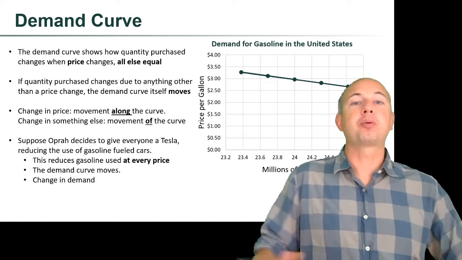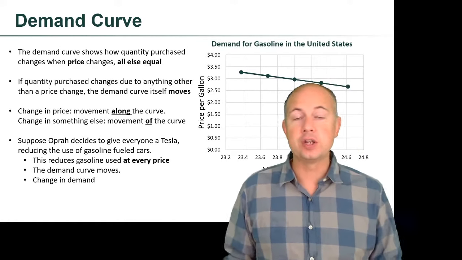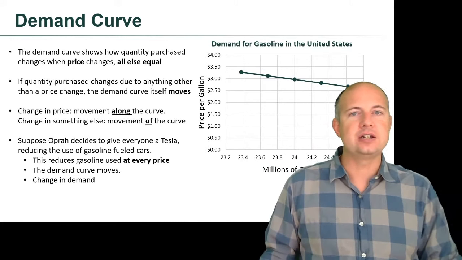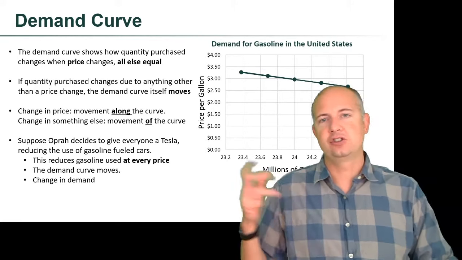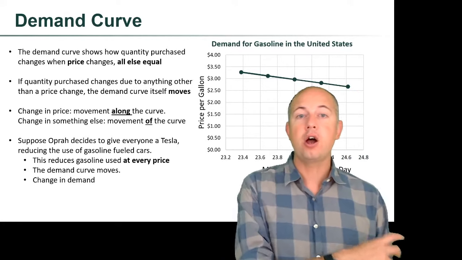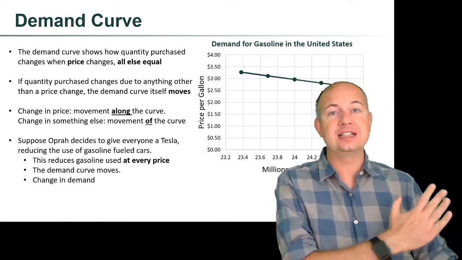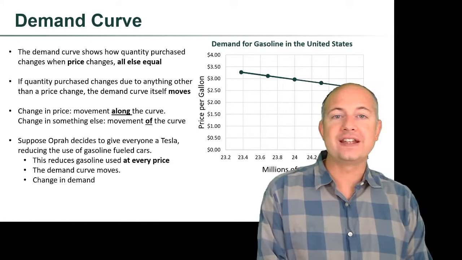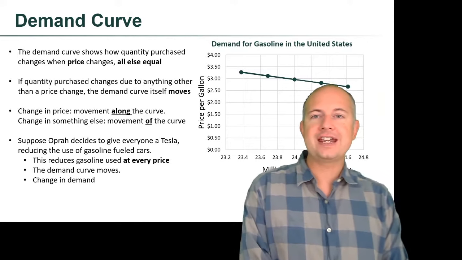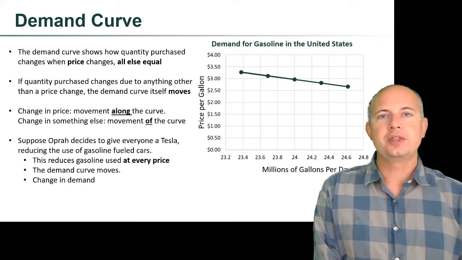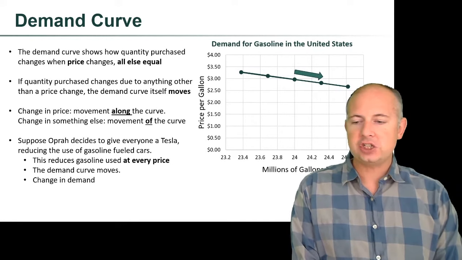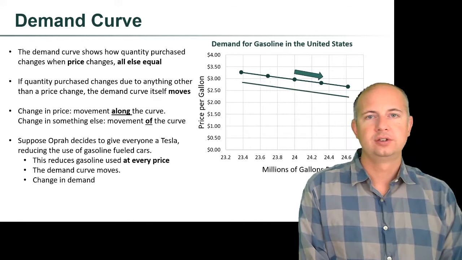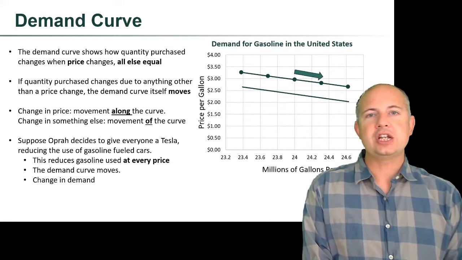So suppose Oprah decides to just give everyone a Tesla, reducing the use of gasoline-fueled cars. This reduces gasoline used at every price. So if the price is $2 a gallon or $3 a gallon, whatever the price is, we're definitely going to be using less gasoline than we were before. What this means is that the demand curve itself is going to move. We call this a change in demand. So when the price goes down and we buy more, that's a change in quantity demanded. When the entire demand curve moves, that is a change in demand.